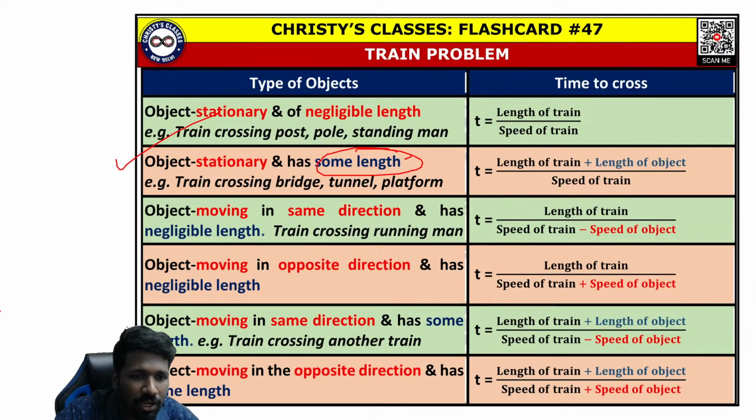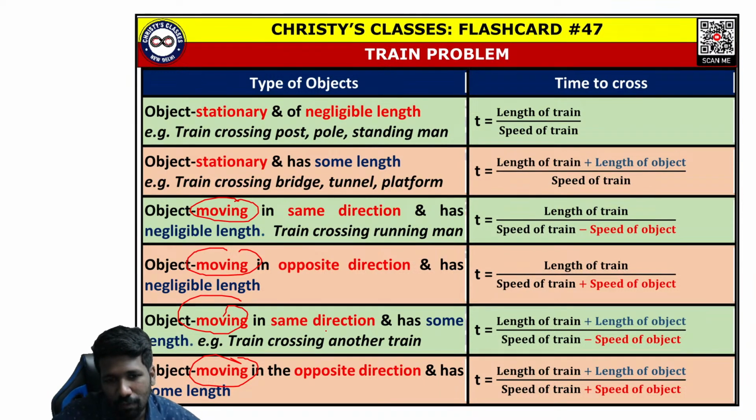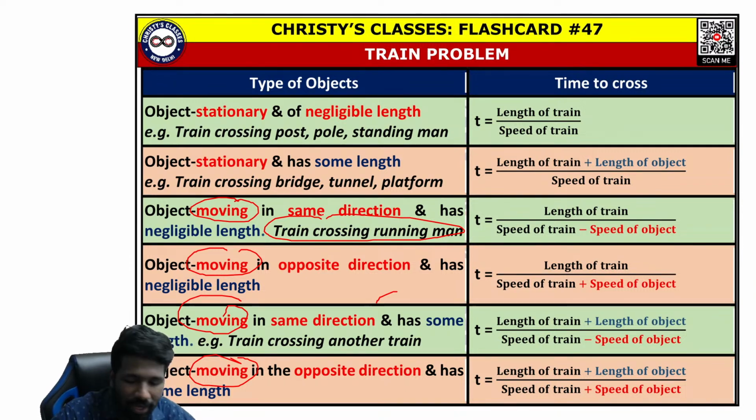Okay, these 2 scenarios are completely clear now. When the second object is stationary, that means second object has 0 speed. But what if second object also has some speed? That means second object is also moving. Moving can be done in 2 ways now. For example, a train is crossing a running man. Yeah, you can relate it to many movies.